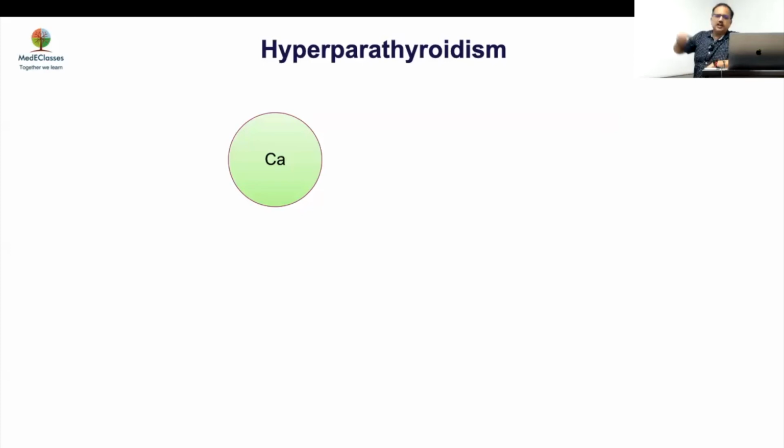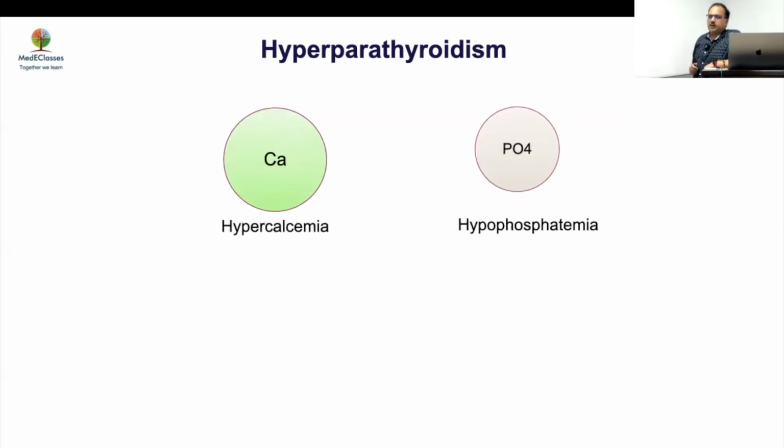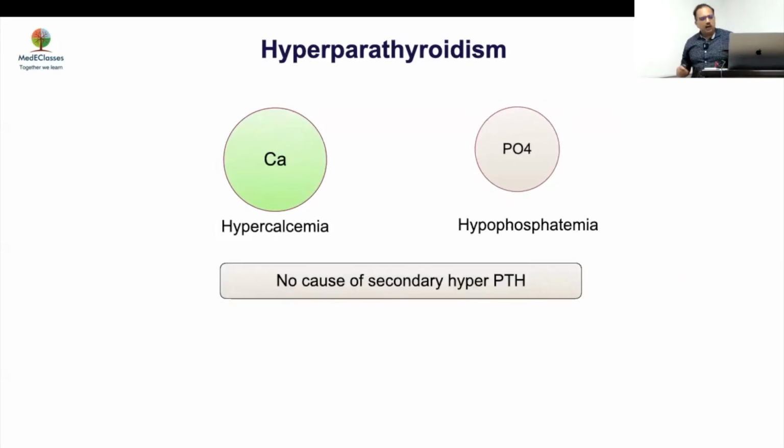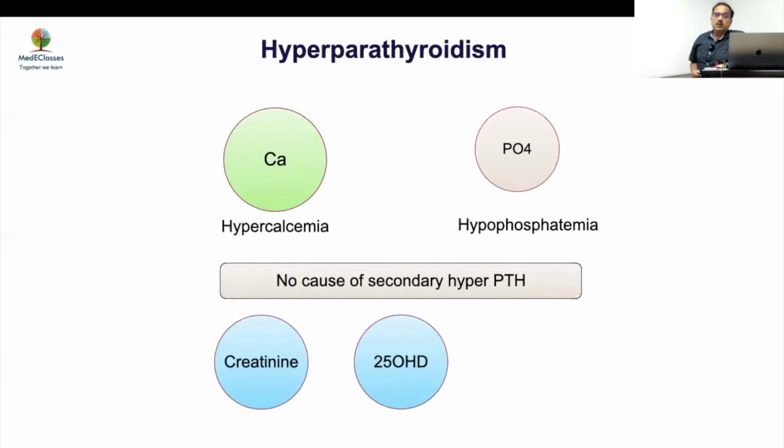So what really is hyperparathyroidism? You need to have hypercalcemia with hypophosphatemia. This is there. Along with that, you need to have a PTH more than 20. This is what we've discussed. But very importantly, three conditions have to be ruled out. You have to rule out renal failure, vitamin D deficiency, and hypophosphatemic rickets or RTA, depending upon the clinical situation